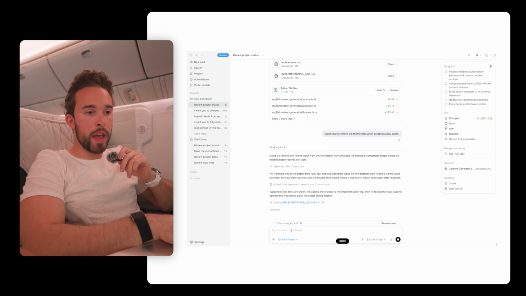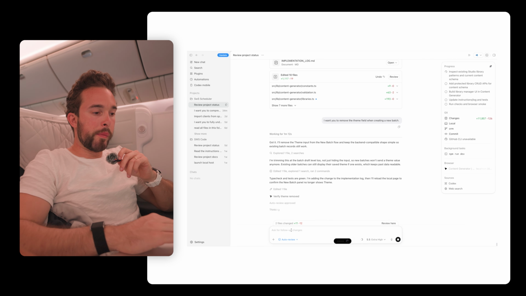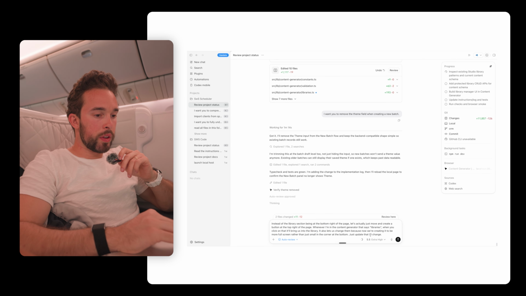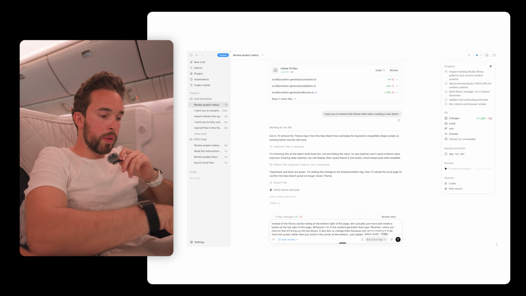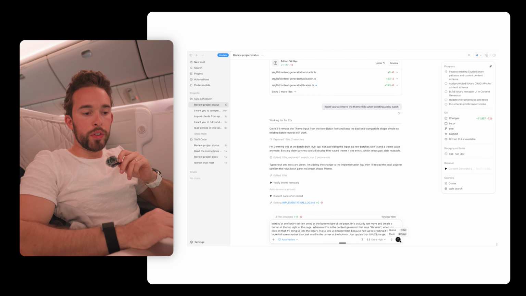And then when you click on that, it'll bring us into the library, and it also lets us change them because now we're creating it to be more full screen rather than just small in the corner at the bottom. So just update that UI change. UI, UX. And if I hit send, what it'll do is it'll queue it. So it'll just send this message as soon as this one's done.